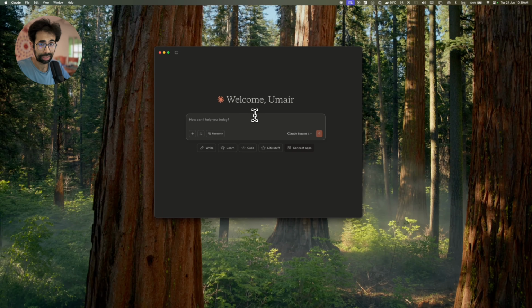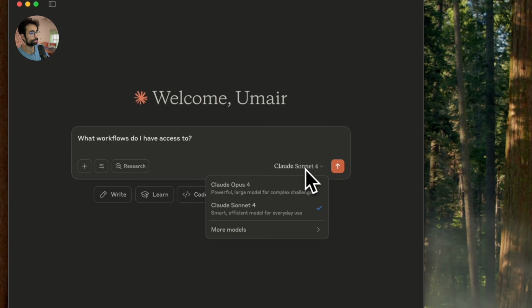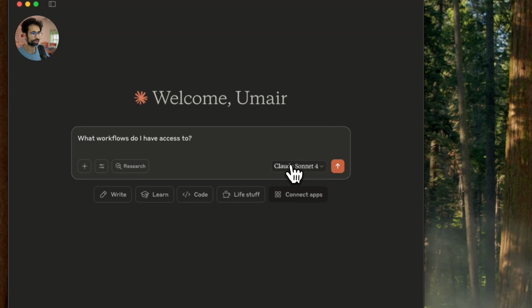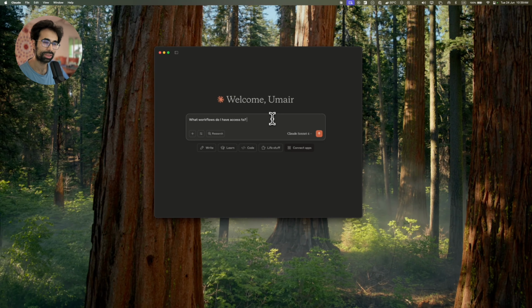I'm going to say the exact same thing that I did on the Custom GPT or ChatGPT platform. I'm going to say, what workflows do I have access to? And it's up to you what model you pick. Honestly speaking, Claude Sonnet 4 is fine. Opus is good for more heavy, more complex tasks like more complex coding or writing poetry or complex tweets or complex newsletters, more nuanced writing, etc. For now, I'm going to keep things simple. So I'm just going to say this.